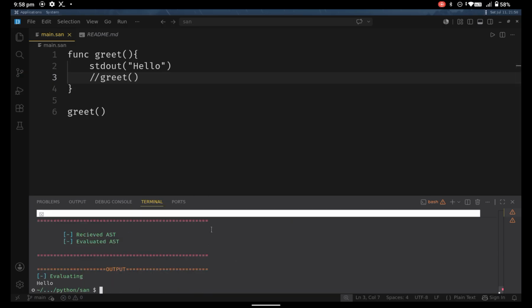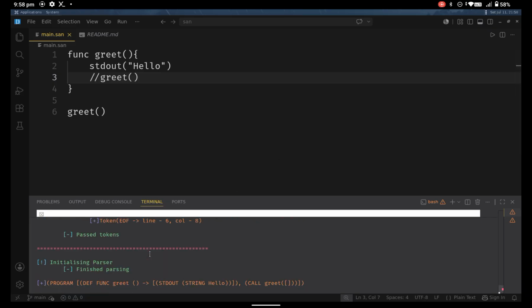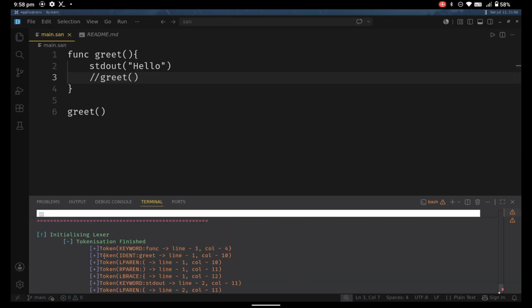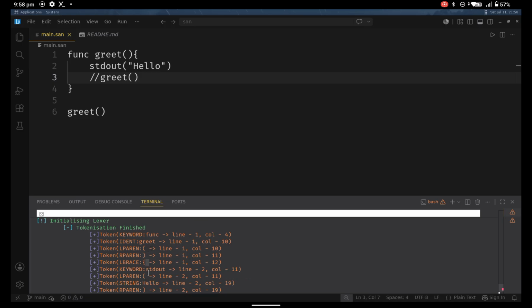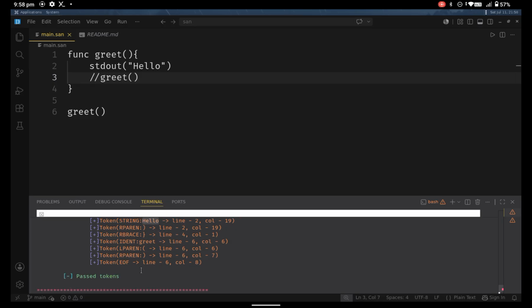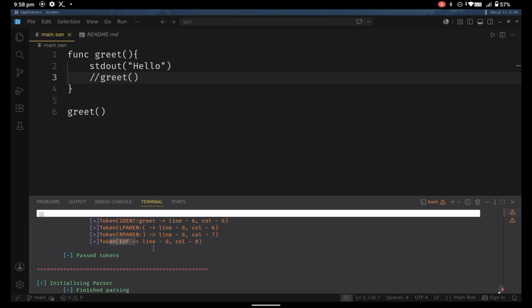So here you can see these are the tokens. As you can see, the program starts with the keyword function here, and here also we have an identifier named greet, which is the function name, then the left parenthesis, right parenthesis, the brace, and the stdout keyword, and so on. It also has the string hello world parsed, and a token which is EOF, which stands for end of file.